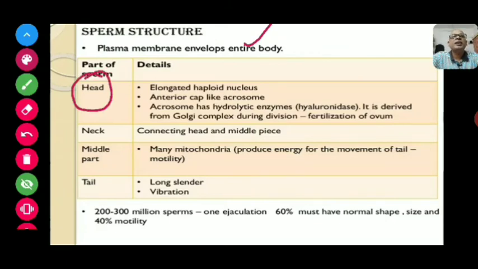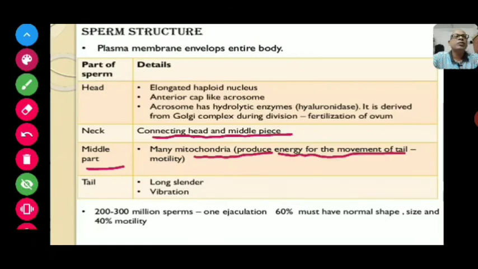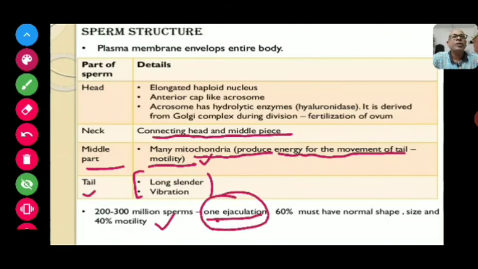Now, after the sperm structure: the plasma membrane envelops the entire body. The first portion is the head, which has the elongated haploid nucleus. The anterior cap like acrosome is present. It has hydrolytic enzymes, specifically hyaluronidase. It is derived from the Golgi complex and helps in fertilization of the ovum. Then the neck portion connects the head and the middle piece. The middle piece consists of many mitochondria, which produce energy for the movement of the tail, that is motility, and the tail is long and slender. Around 200 to 300 million sperms are released during one ejaculation. Around 60% must have normal shape and size, and 40% must have motility.